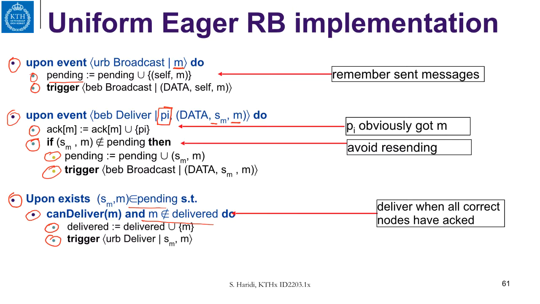So this is the algorithm for uniform eager broadcast in the fail-stop model.